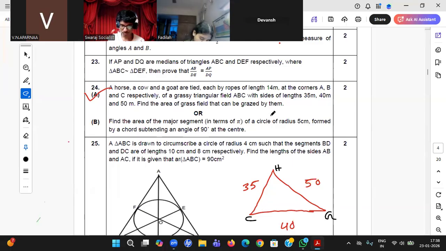Find the area of grass field that can be grazed by them. So you see, if the horse is tied over here, how can it graze, student? It is tied with a rope of 14, so I am assuming 14. This much it can graze.